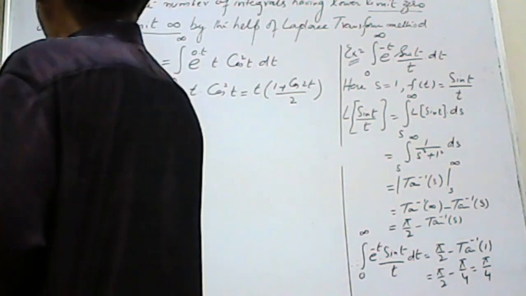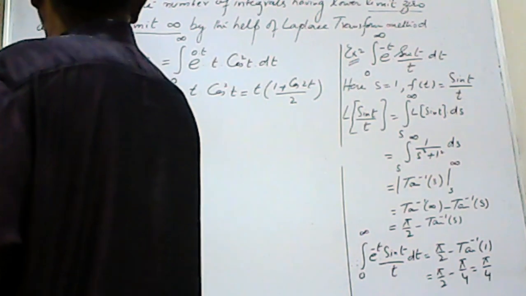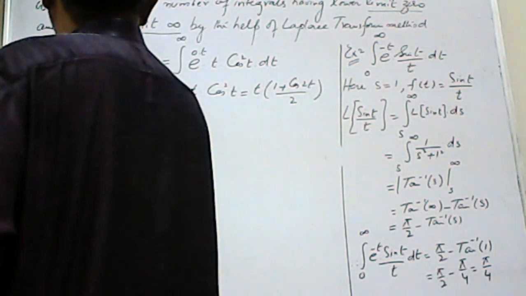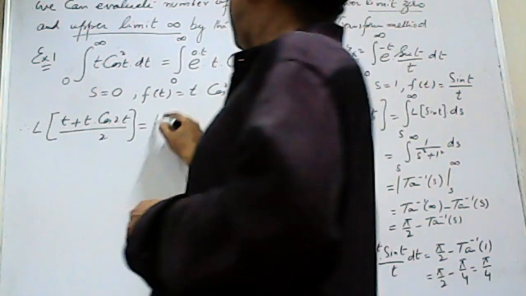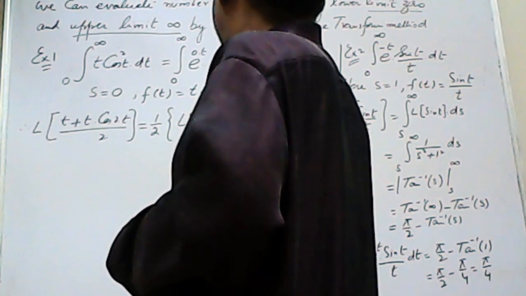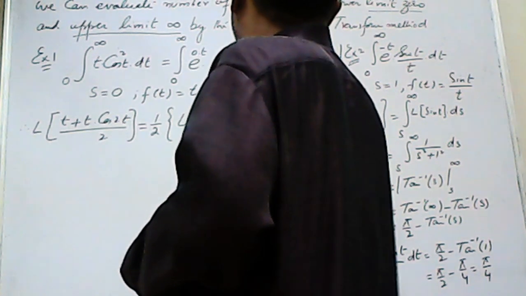Now finding the Laplace of this term: Laplace of (t + t cos 2t)/2. So I can write it as 1/2 [Laplace of t plus Laplace of t cos 2t].